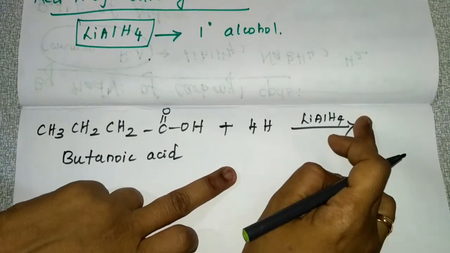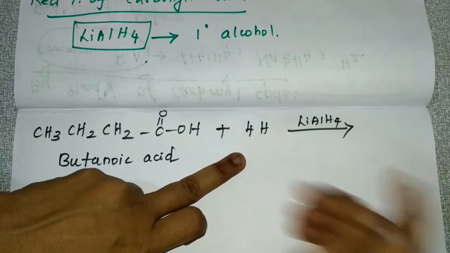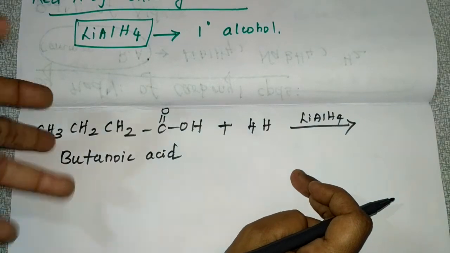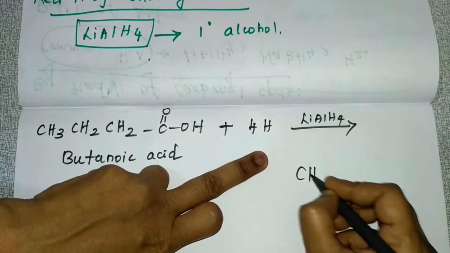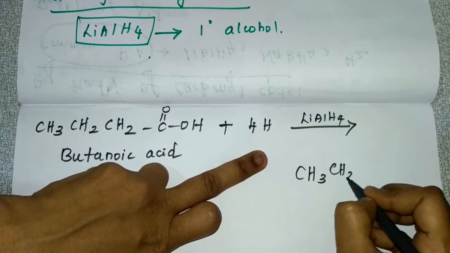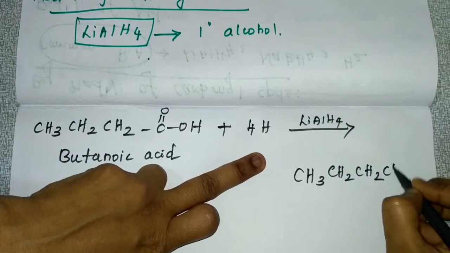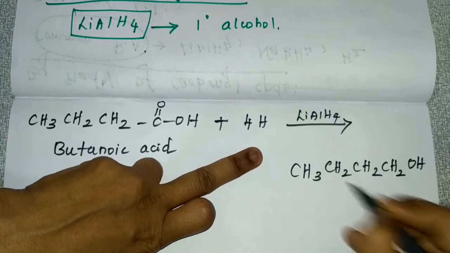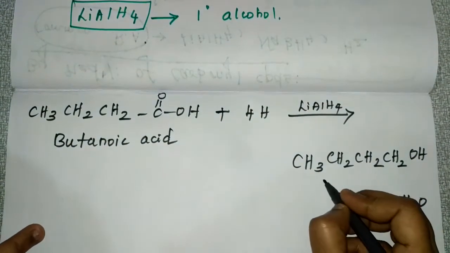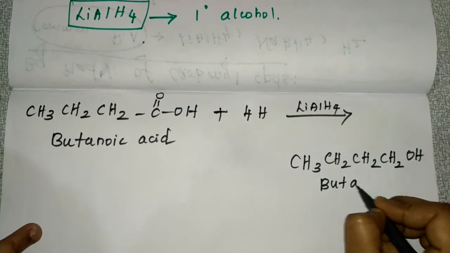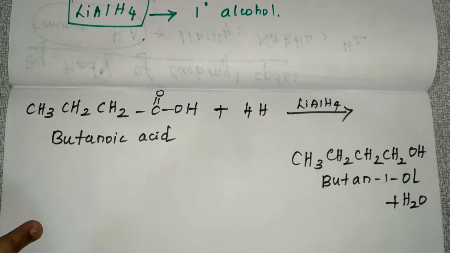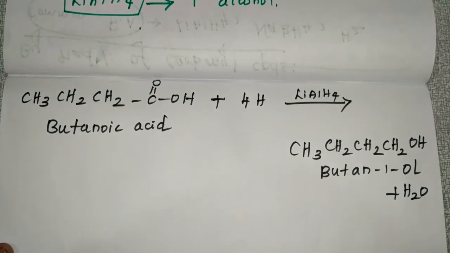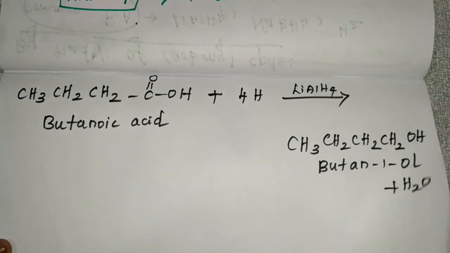By using lithium aluminum hydride as a reducing agent, you will get 4 hydrogen, and all these 4 hydrogen will get added to this acid. So the product will be CH3 CH2 CH2 CH2 OH and H2O. What you are getting is butan-1-ol. So butanoic acid is reduced to butanol, butan-1-ol.